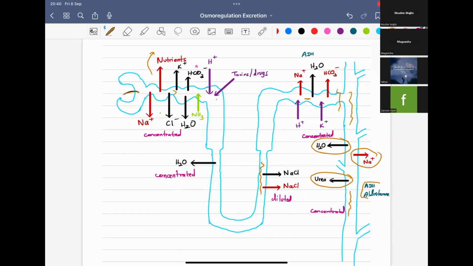Okay, so if we need to produce more dilute urine, the kidney will actively reabsorb the salt without allowing the water to be reabsorbed by osmosis. So the water reabsorption will be very less. Then we'll have the dilute urine. It depends on the situation. So this is all about the process of urine formation.